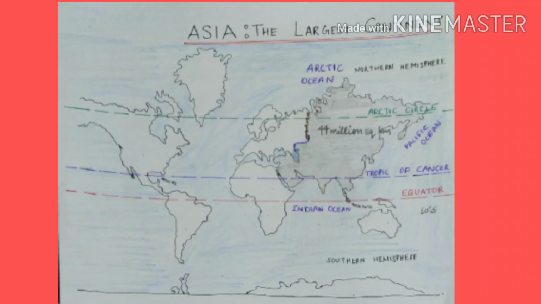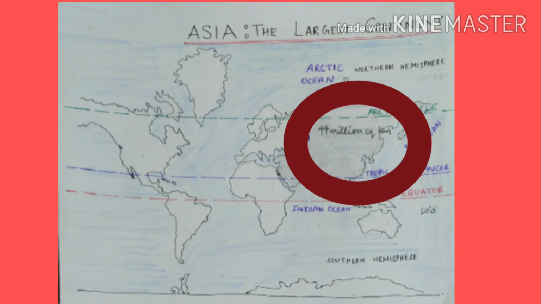Dear students, let us start the topic Asia, the largest continent. As you all know, there are 7 continents in the world: North America, South America, Europe, Africa, Asia, Australia and Antarctica. Among all, Asia is the largest continent in the world. Its total land area is 44 million square kilometers.